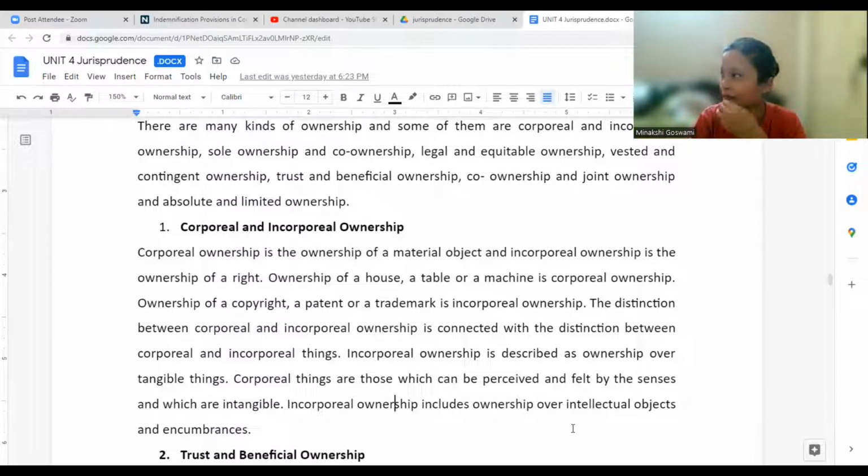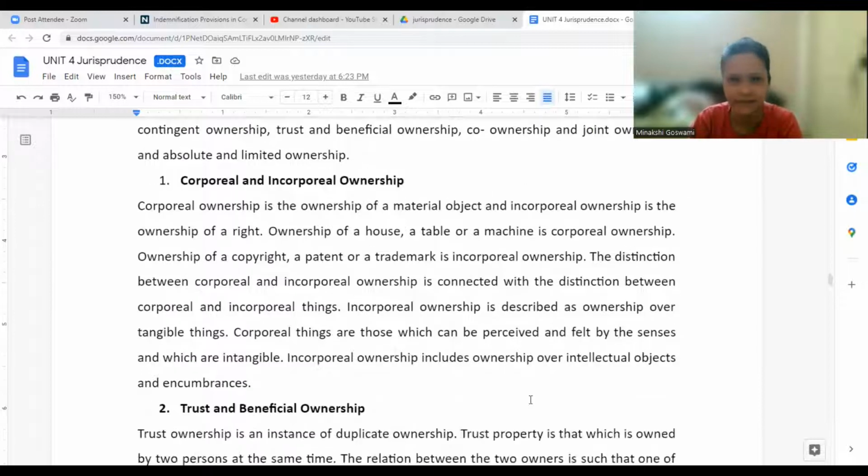Might be someone has borrowed 10,000 rupees from you. Now you have a right to get back that amount. That is also a right which you have, but maybe you cannot touch, see, or feel it. So there are many rights which we see. A better example is intellectual property rights, and there are so many different kinds of those as well.